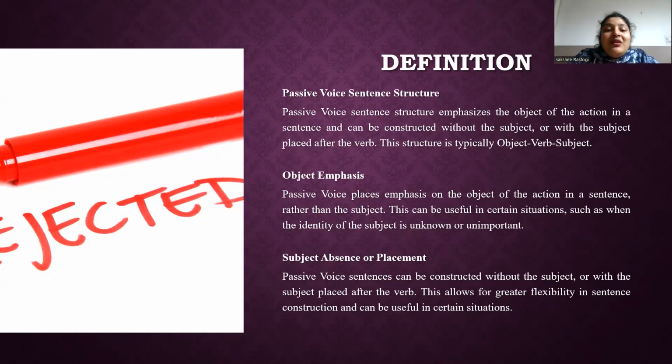So I have some examples regarding this. The ball was thrown by John. Here, the subject is the ball, auxiliary verb was, past participle thrown, preposition by, and agent John.